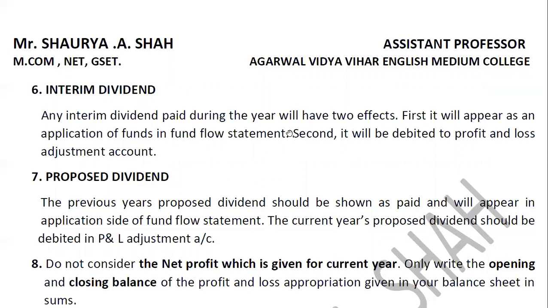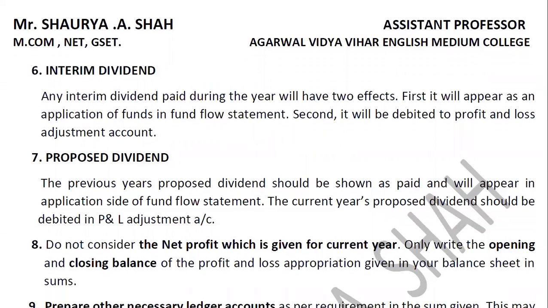Fine. So moving ahead, interim dividend. What is interim dividend, students? Interim dividend is the dividend which is paid in the middle of the year. You have three kinds of dividend. You have proposed dividend. This is the dividend which the company proposes for the very first time. We have studied this in final accounts also last year. Interim dividend is the dividend which is paid during the time period between two meetings. And the next is your final dividend. This is the dividend which is paid in addition to your interim dividend, by those companies who are not paying it earlier. So we are concerned here with interim dividend.